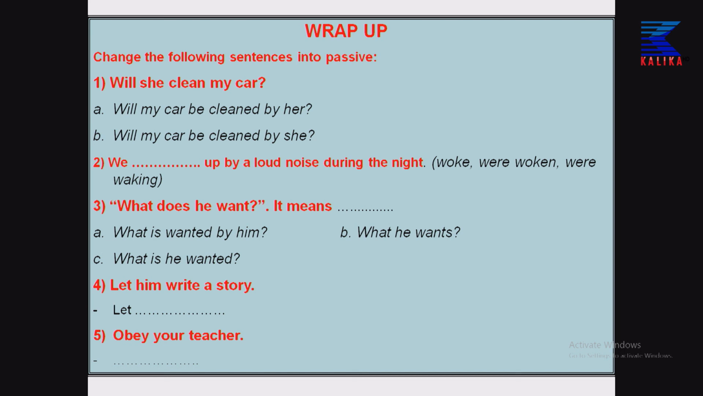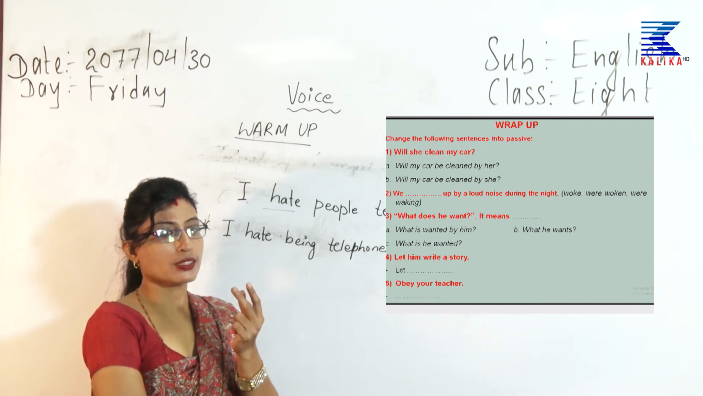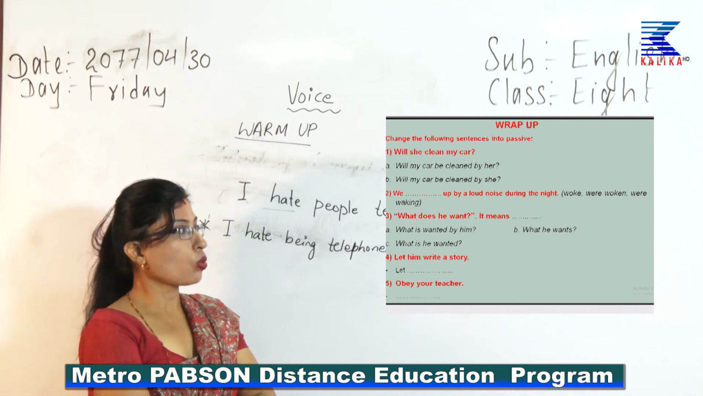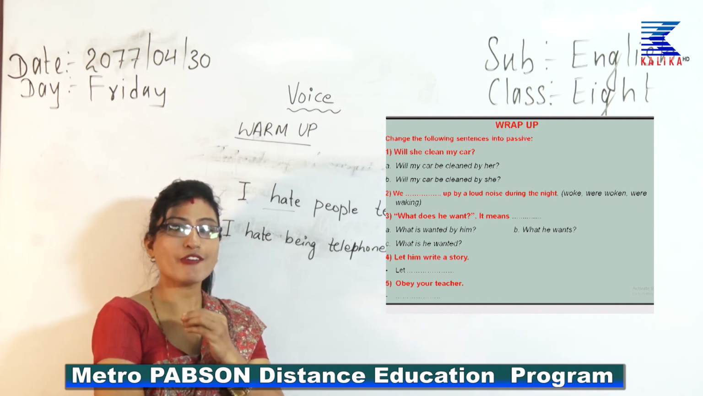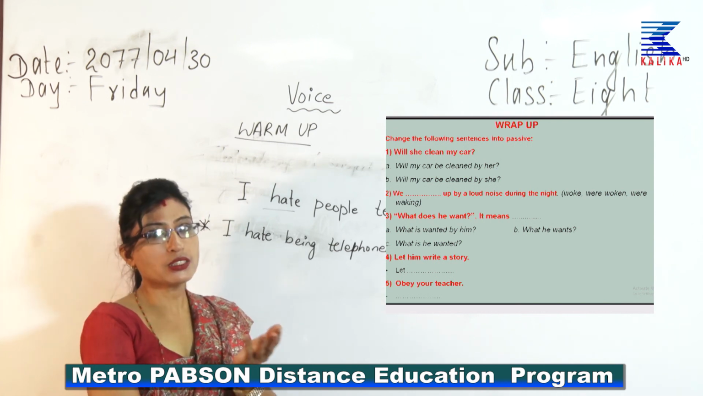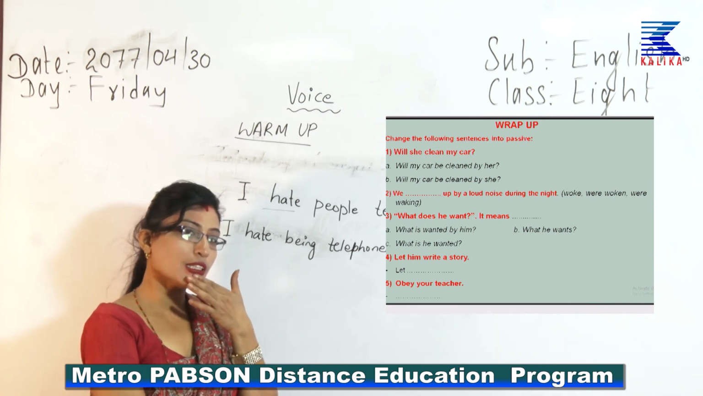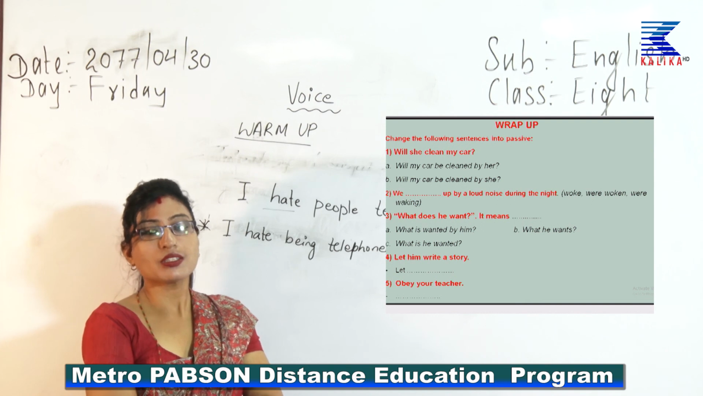Will she clean my car? We had done a yes-no question structure. I hope that you have remembered that. So, there are two options. Please tell me which is the correct one. Will my car be cleaned by her, or will my car be cleaned by she? I know, students, you have marked B as wrong yourself. Why? Because "by she" is not at all matching. You know that you have to change it into "her". So, "Will my car be cleaned by her?" is the correct option.